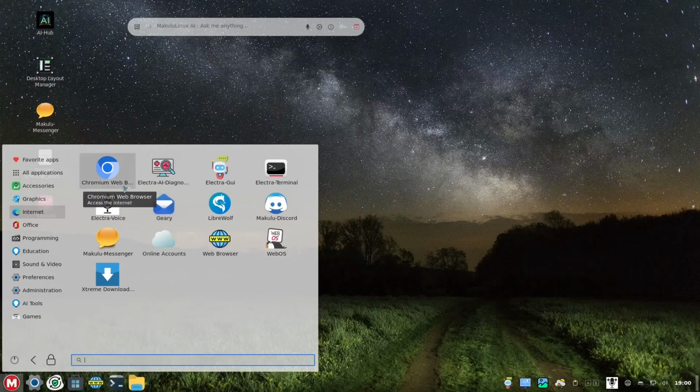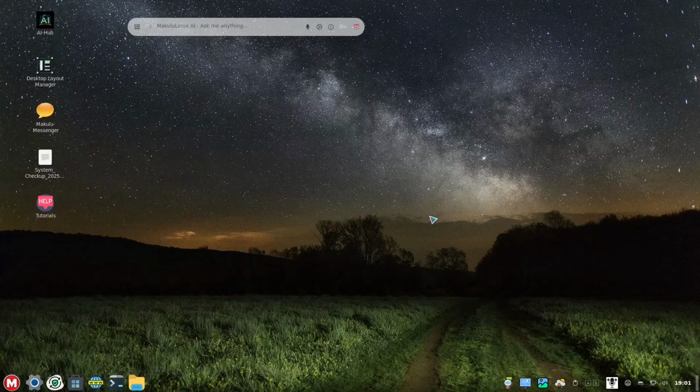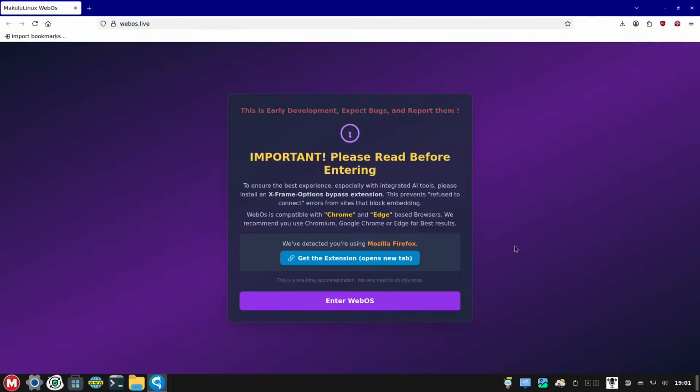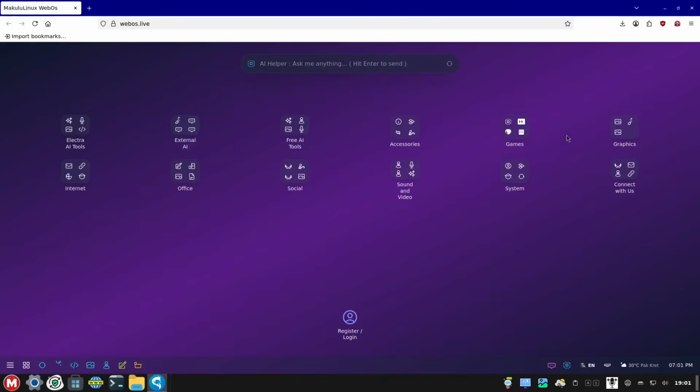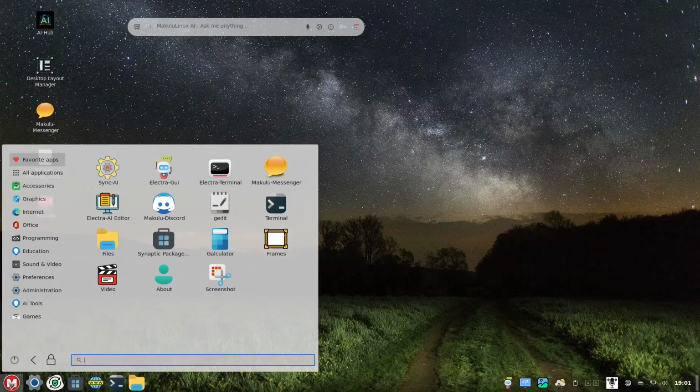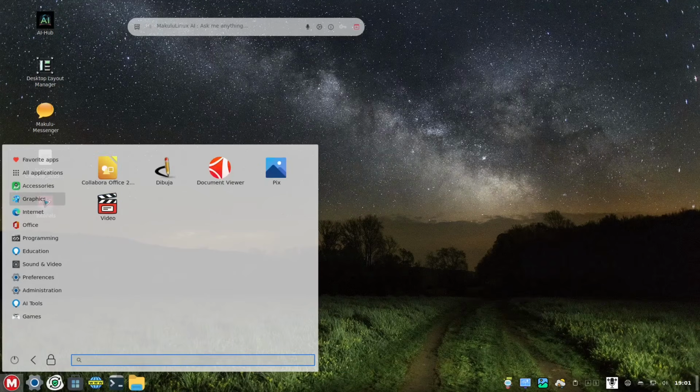They actually use the Chrome web browser, and I think this is the GNOME. Is this the GNOME? Let me see. Oh, okay, this is LibreWolf. They are using LibreWolf, and they also have the Web OS, so they have all the AI. Okay, let me close this one. So that is the application, aside from the quick launch right here.